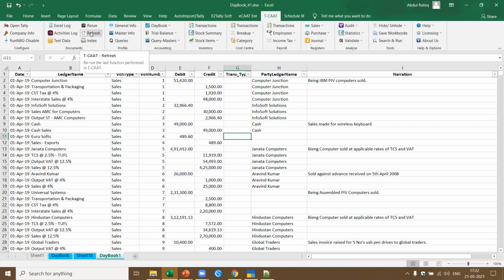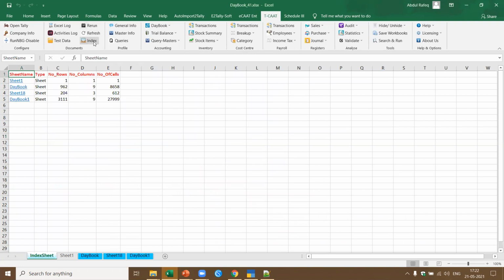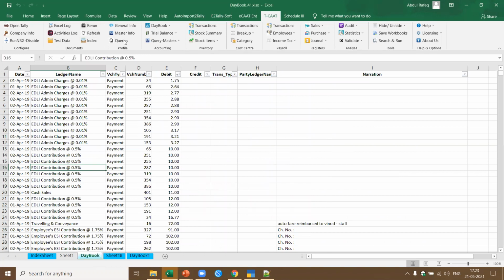Now, if you just take the cursor here, this also gives you a tooltip. Now, index, you can create an index file. What is index sheet? You see here, index will create an index sheet with the link of all the files. Not only that, it gets a summary of all the files, which are the rows and columns in each of the worksheets. Similarly, you got the profile menu where you can export the masters. I'll come to this a little later. Similarly, I said accounting, inventory, like that you got different panels. Let's come back here.